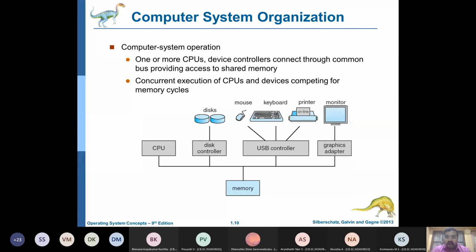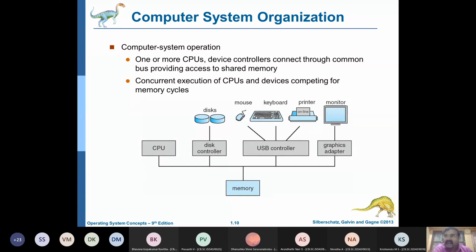And all these devices are connected through a common bus. You will see the CPU is there. All these devices are connected through a common bus, whether it is the memory, whether it is the hard disk, E drive, D drive, flash drive, pen drive, whether it is the input output devices like the mouse, keyboard, printer, the monitor. All of these are connected through a common wire or a common bus.